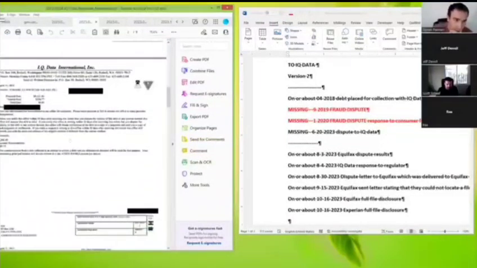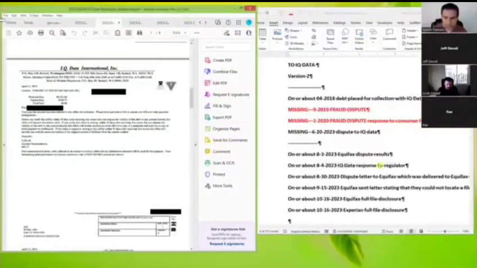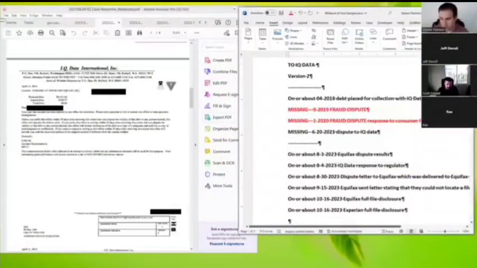So what we have here is the 8/4/2023 IQ data response. This letter contains a response to regulator.